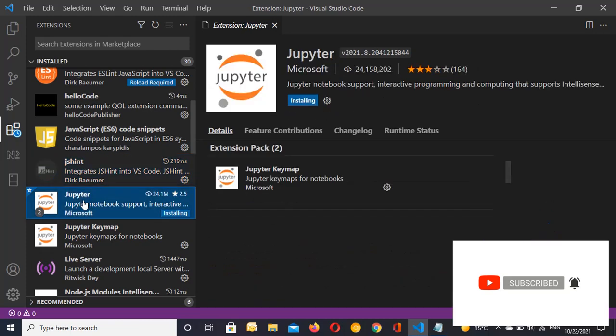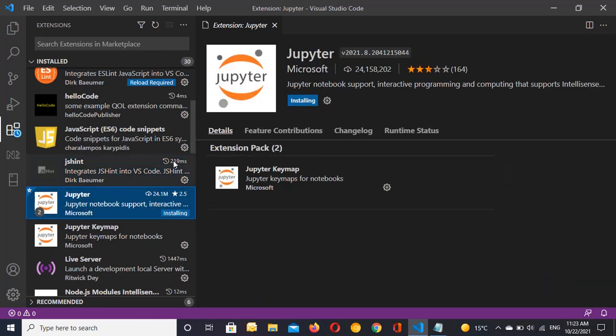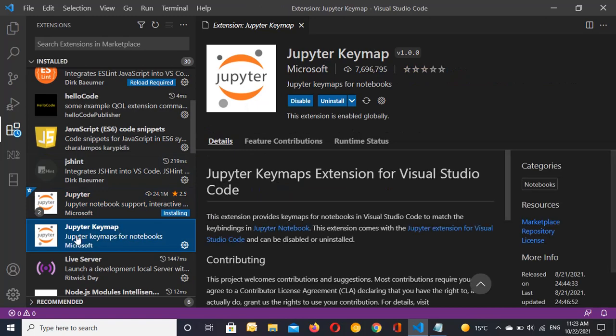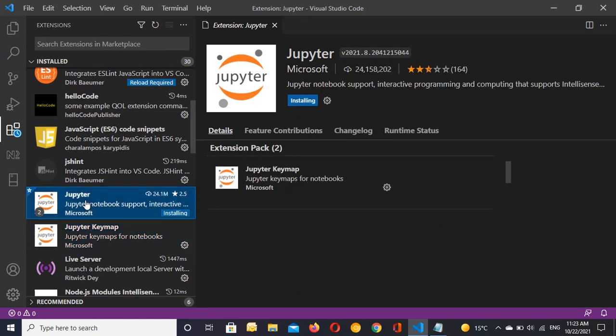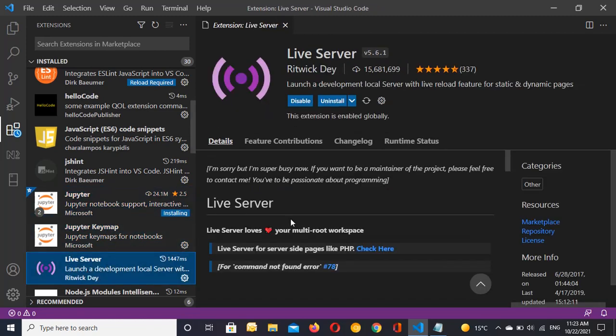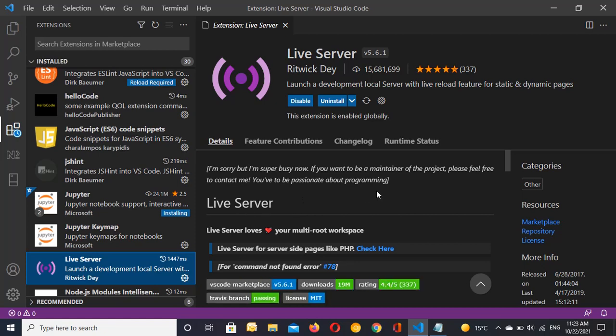The next one is Jupyter, because I'm using this one, and Jupyter for Visual Studio Code is also part of this. The next one is Live Server. Live Server is for launching a development local server with live reload features for static and dynamic pages.